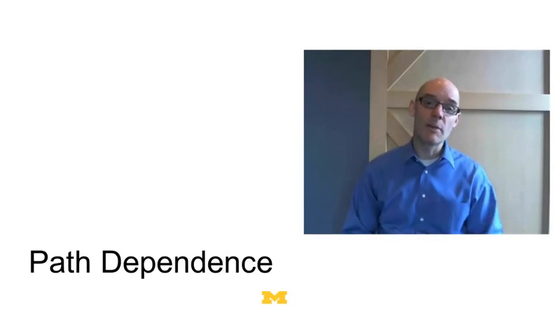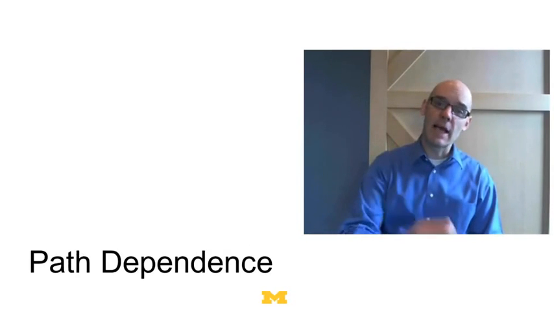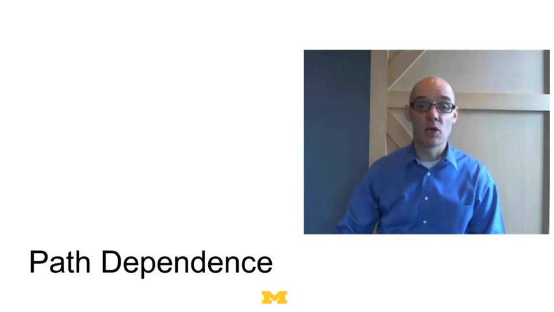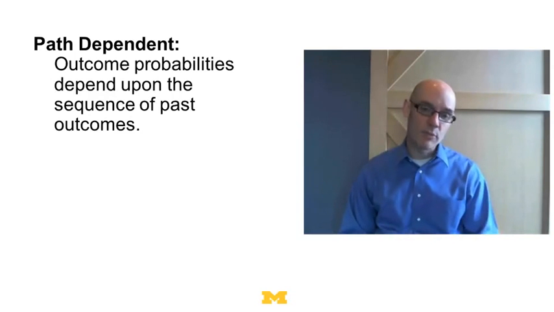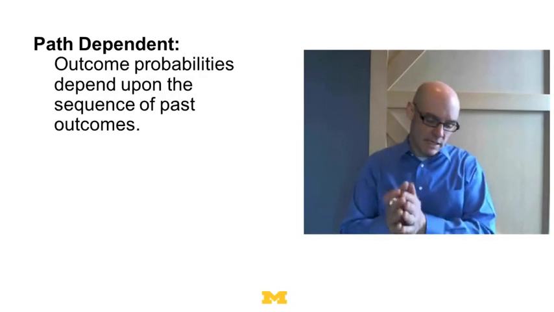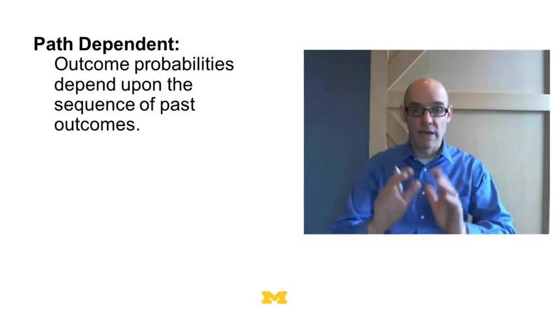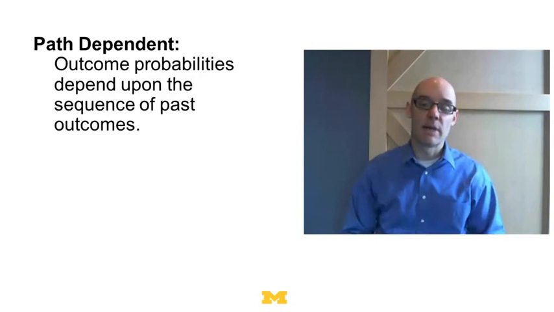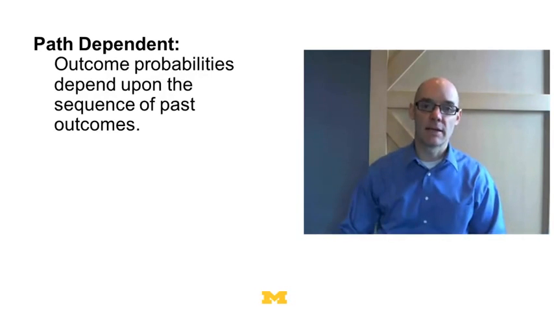Remember, when we talk about path dependence, what we're talking about is the sequence of previous events influencing not only the outcome in this period, but possibly the long-run equilibrium. So our definition of path dependence is that the outcome probabilities depend on the sequences of past outcomes. In the case of a path-dependent outcome, we're just saying the probability of an outcome depends on it. In the case of a path-dependent equilibrium, we're saying that the long-run equilibrium depends on the past outcomes.